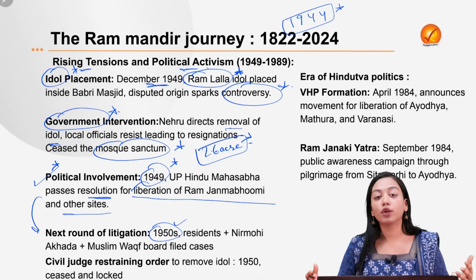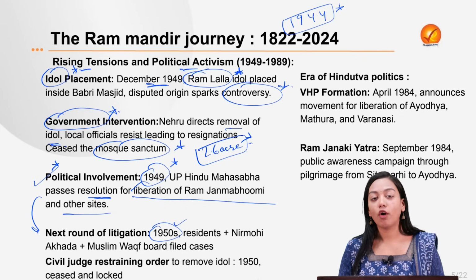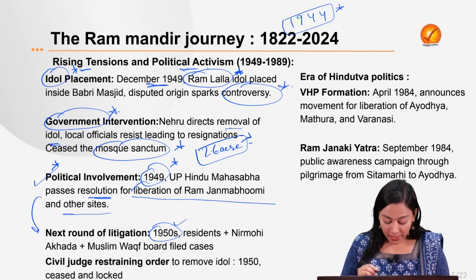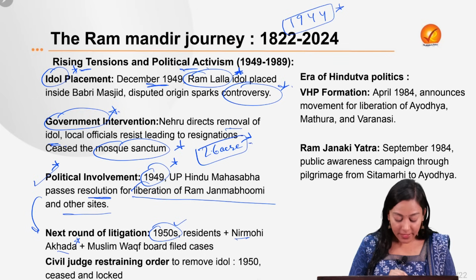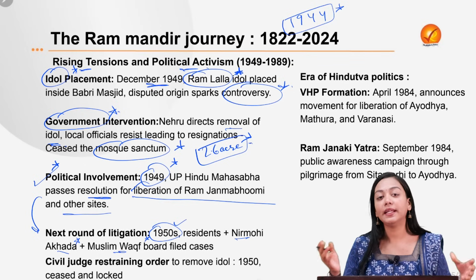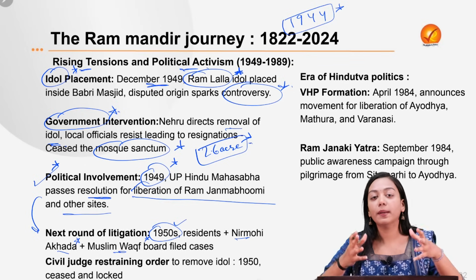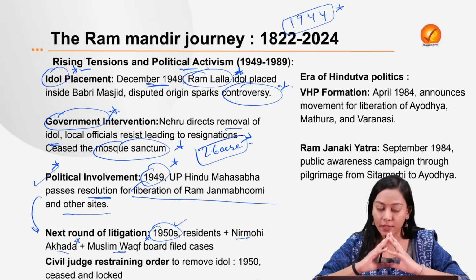The citizens went to the court saying that we are being forbidden our right to worship in the place. Nirmohi Akhada said that they also have claims in the Ram Janmabhoomi, and the Muslim Waqf Board said that they want their rights reinstated on the Babri Masjid and the land associated with it.